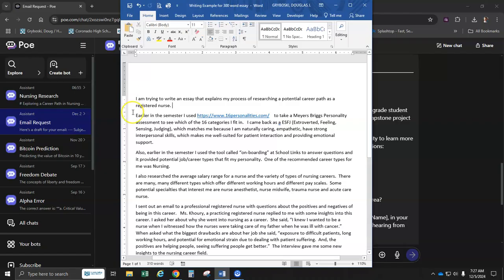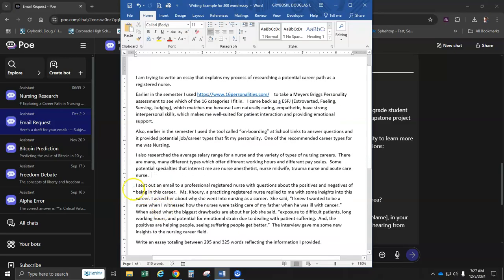And so I explained the process, but how did I remember that we went and used this 16 Personalities, the Myers-Briggs? What I did was I was like, what was the process that we did in class? What are the assignments we did? And I just wrote about what we did in class. That's what I did for each of these paragraphs. And then this last paragraph says I sent out an email to a professional.